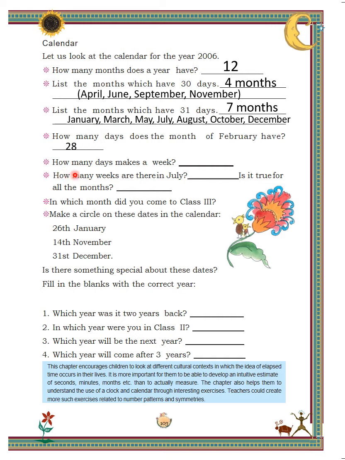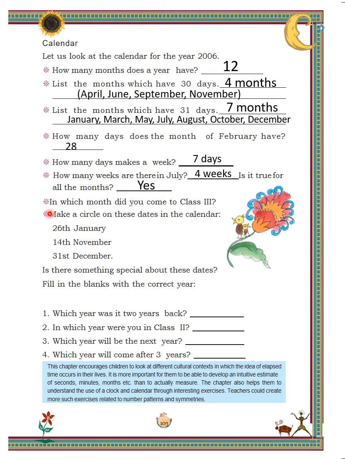Next question is, how many days make a week? Children, starting from Sunday, Monday, Tuesday, Wednesday, Thursday, Friday and Saturday, there are 7 days in a week. Next is, how many weeks are there in July? There are 4 weeks in July. Also remember that there are 4 weeks in all the months.